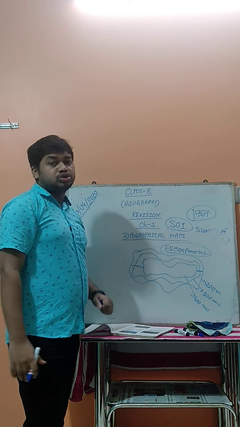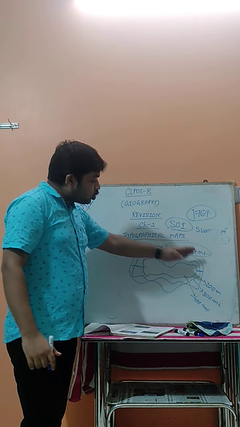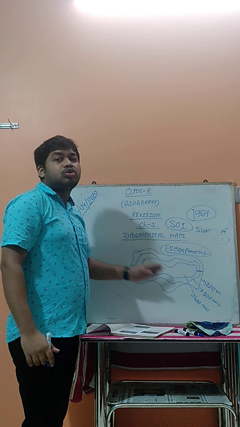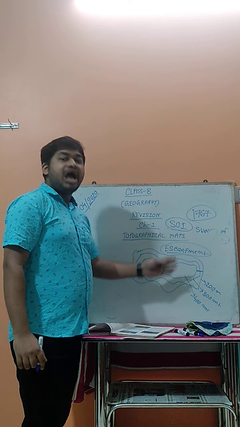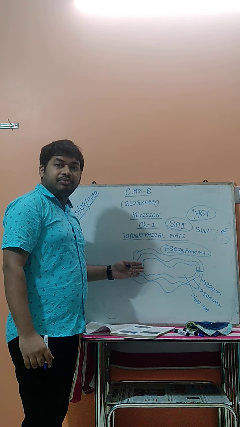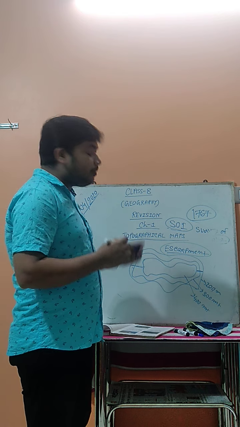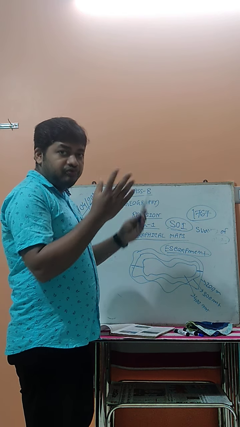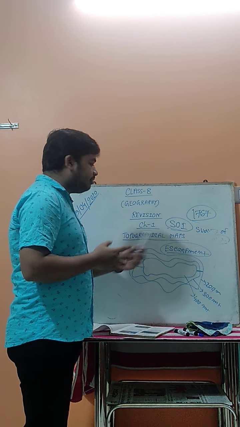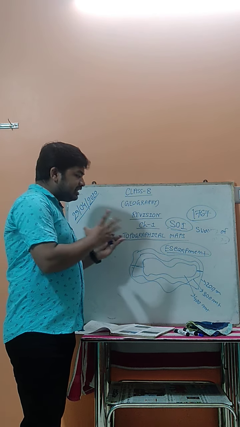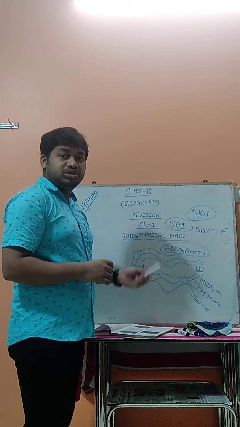So in this way, you have to understand which type of landform it represents through this contour line. So what things do you have to first notice? The contour line shape or the pattern of the contour line, means whether all the contour lines are located very close to each other, or the contour lines are located very far from each other. These things you have to notice first. Afterward, you see the shape of the contour line. It is located oval type shape, circle type shape, triangular type, any type of shape you have to notice. So from this you have to understand which type of landform it represents through this contour line.